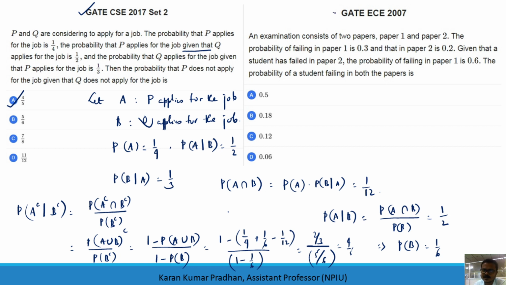This one came for ECE, Electronics and Communication Engineering, in 2007. An examination consists of 2 papers, paper 1 and paper 2. The probability of failing in paper 1 is 0.3 and that in paper 2 is 0.2. Given that a student has failed in paper 2, the probability of failing in paper 1 is 0.6. Okay, this is quite easy. You consider two events. Let us say A is failing in paper 1.